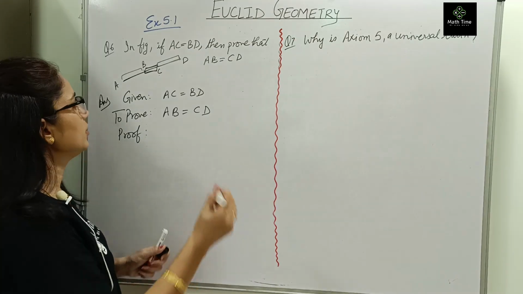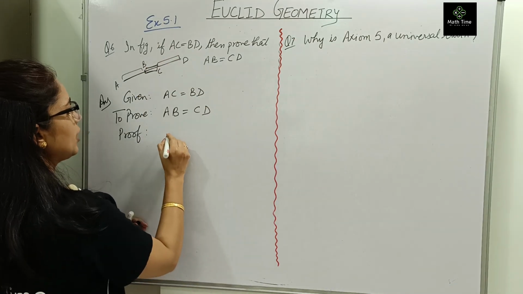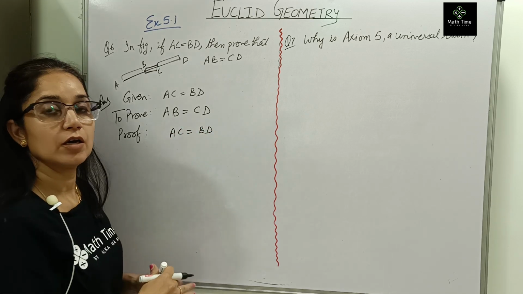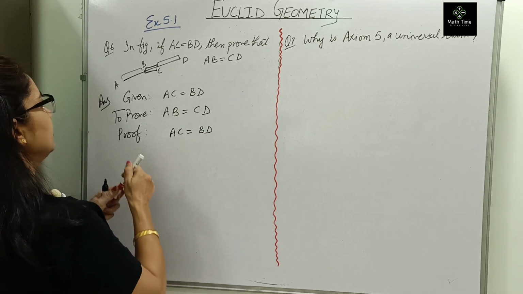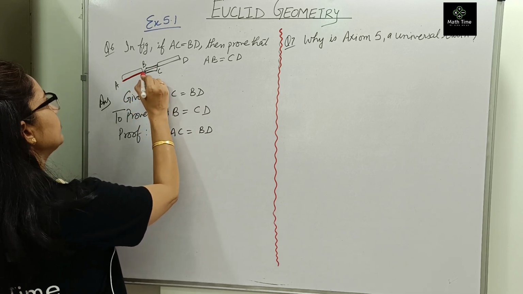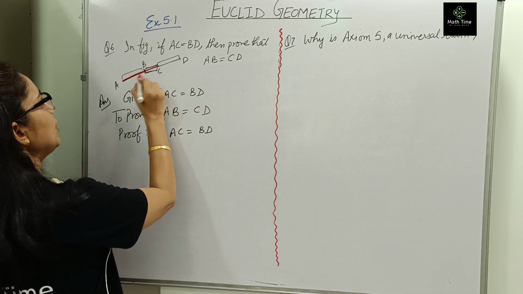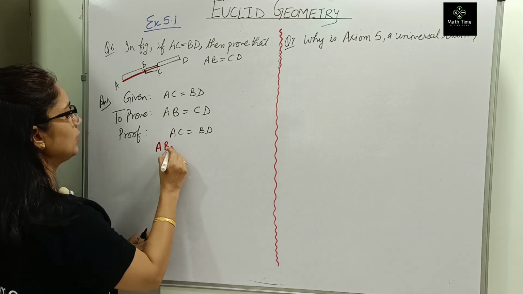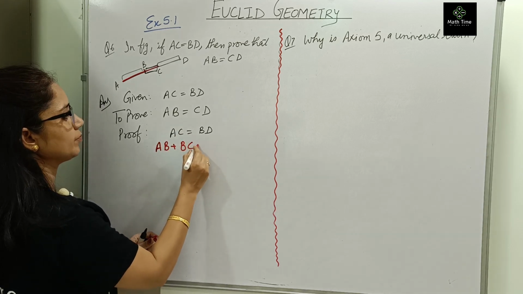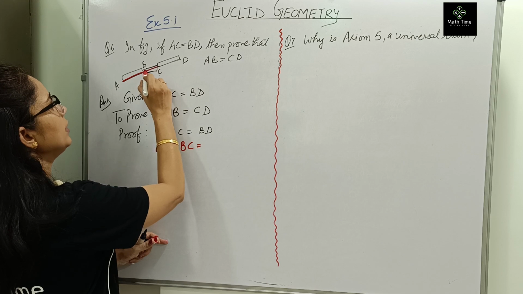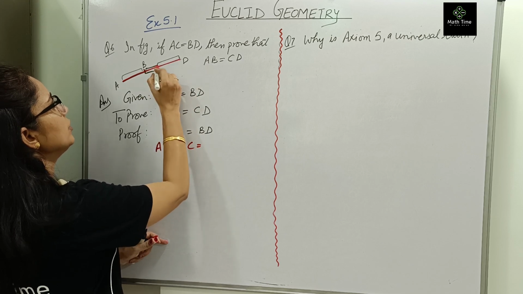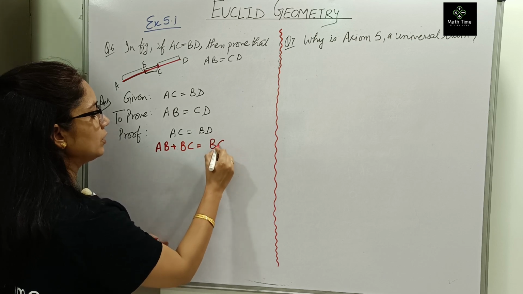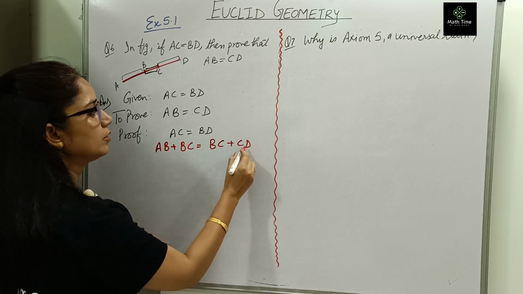So let us start. What is given? We have to start from that. AC equals BD is given. Now see what AC is. This is our AC, which is equal to AB plus BC. So we can write AC as AB plus BC. Now what is BD? BD is here behind. Which is equal to BC plus CD. So we can write this as BC plus CD.